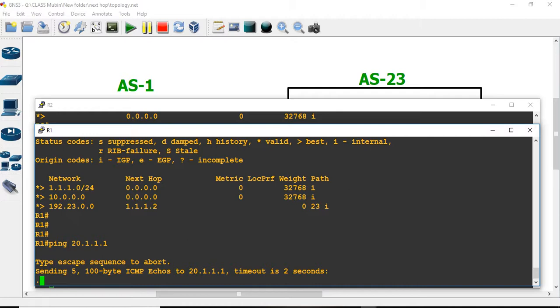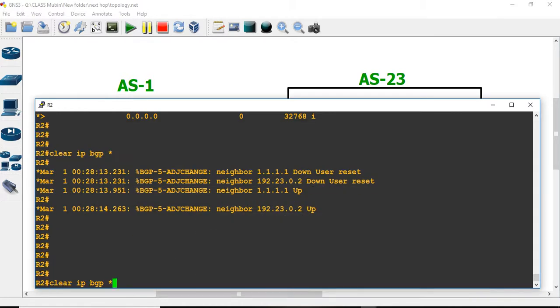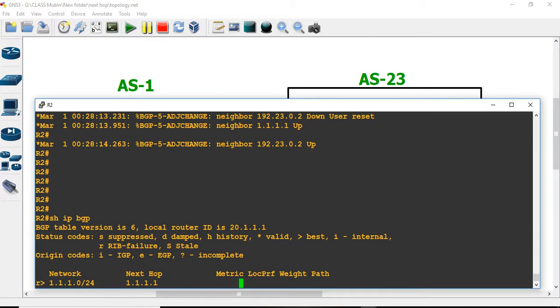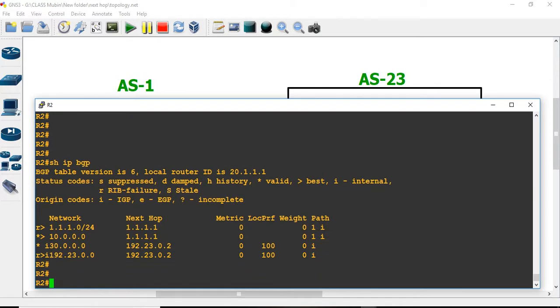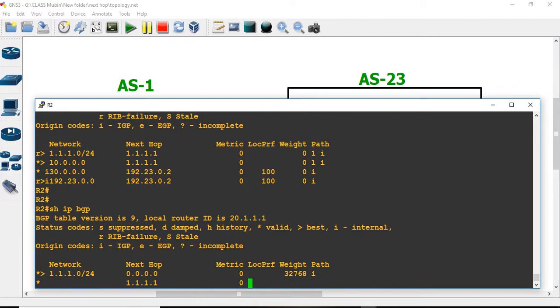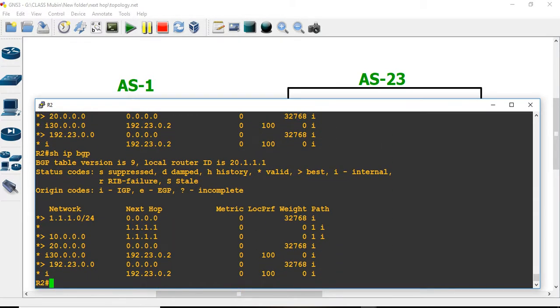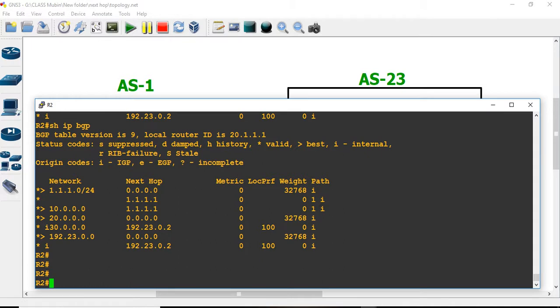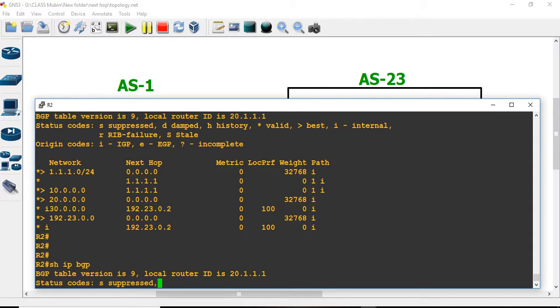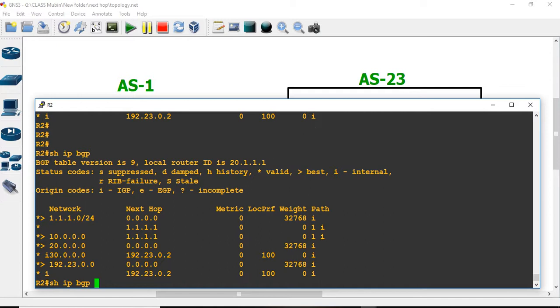Oh, there will be no reachability. Let us check its BGP table. It has not. Wait for some time. Now the complete BGP is formed. I can wait for some time.